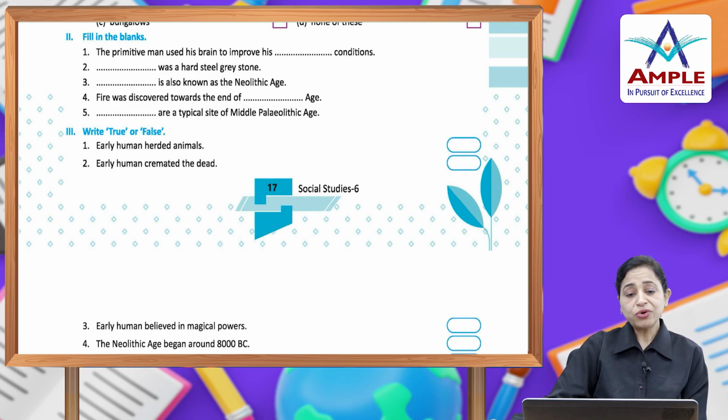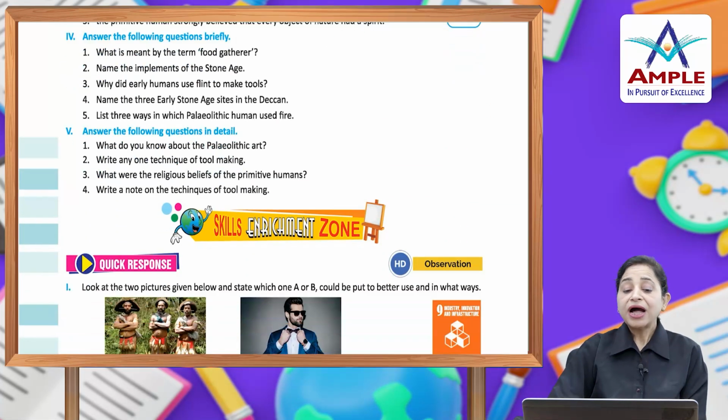Number 3, write true or false. Check the statement. If the statement is relevant to your chapter and is correct, then you will write true, otherwise false. Answer the following questions briefly. You have to write the answer of these questions in 3-4 lines in brief only, and in the 5th one you have to write the answers in detail.